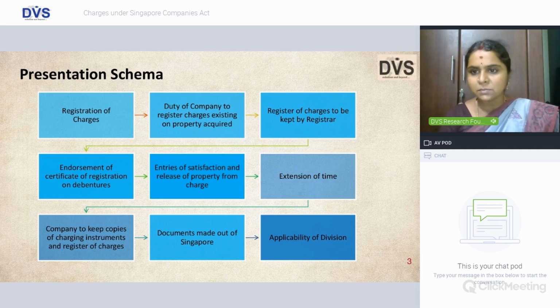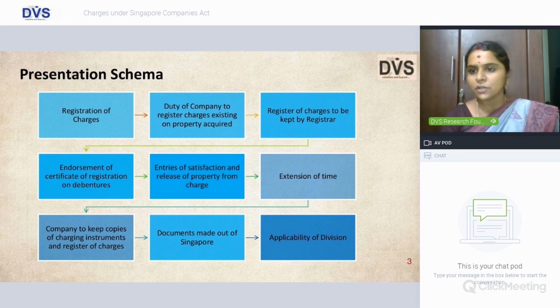So registration of charges, making it obligatory for the companies to create a charge, and it is again obligatory and hence the duty of the company to register the charges existing on the property which it has acquired, and maintenance of register, again register of charges, where you will describe the name of the charge holder and the property which is subject to charge. And there are 2 subdivisions there, when it is created for a debenture issue or when it is created for any other debt, how it is registered.